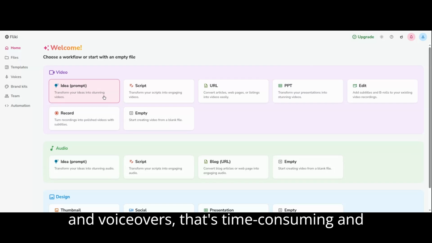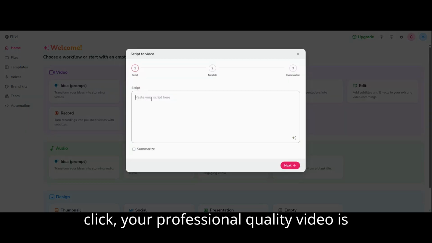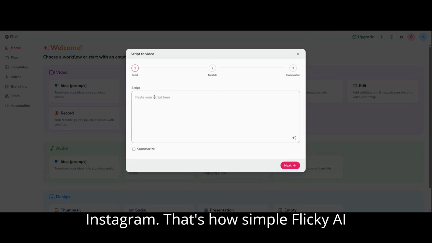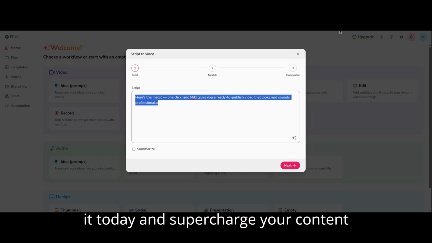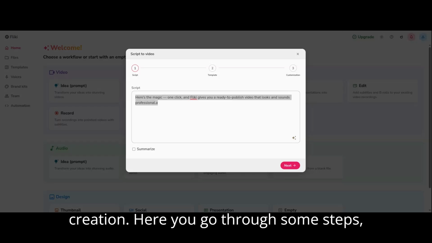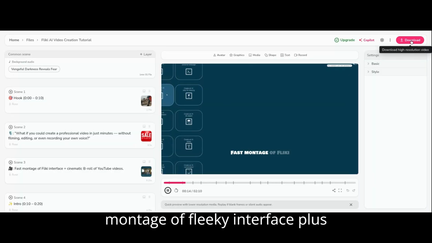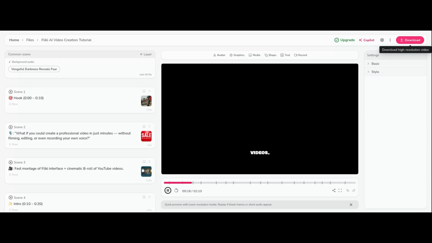That's time-consuming and costly. But with Flicky, in just one click, your professional quality video is ready to publish on YouTube, TikTok, or Instagram. That's how simple Flicky AI is. Scripting, video editing. Try it today and supercharge your content creation. Here you go through some steps, and next your video will start processing.